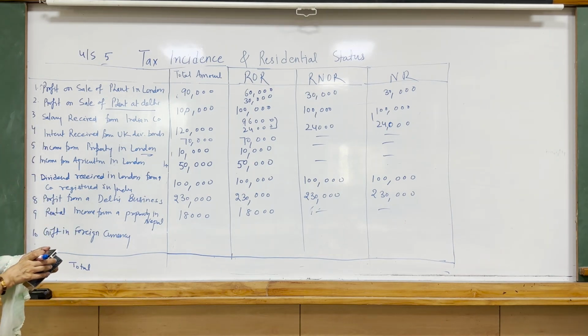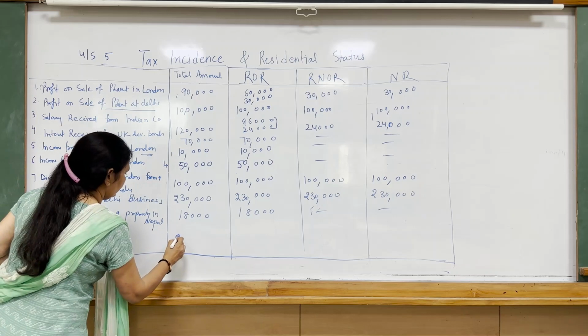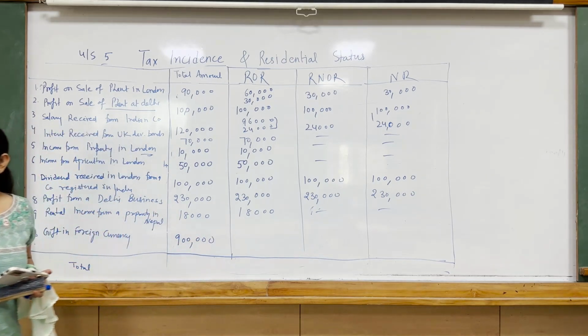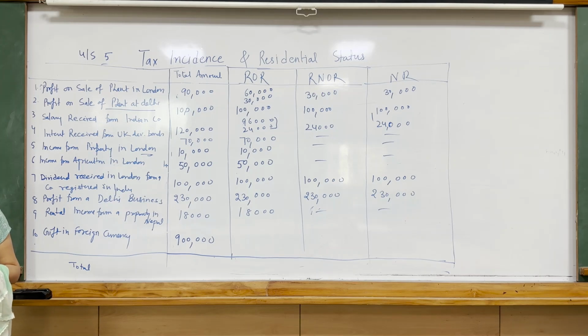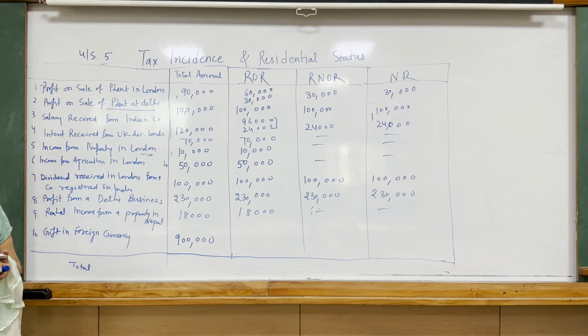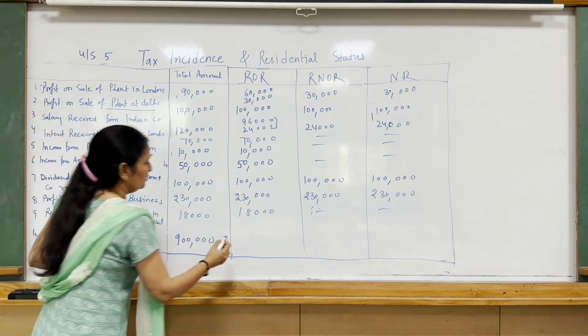It is 9 lakh. When it says that 1/3 of which is received in India, it means the remaining amount is received outside India. So the amount which is received in India is Indian income. The amount which is received outside India is foreign income. So 1/3 is received in India. This is 3 lakh.